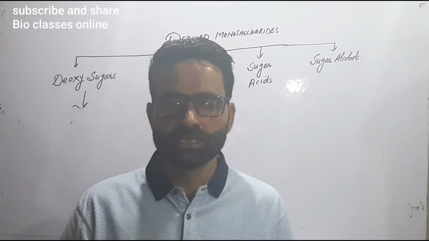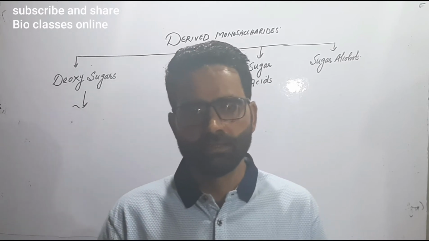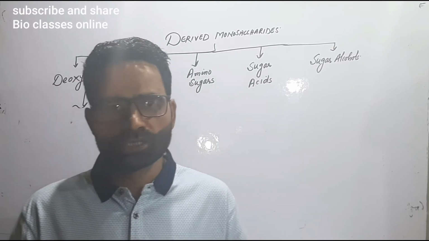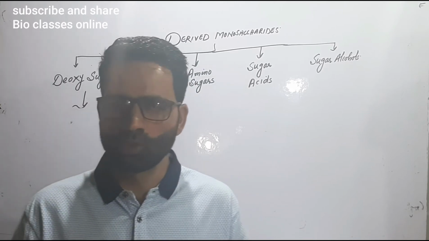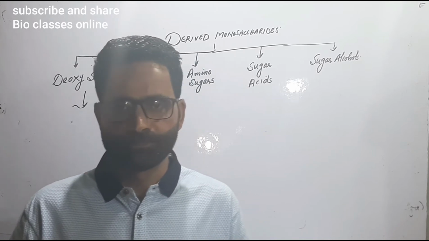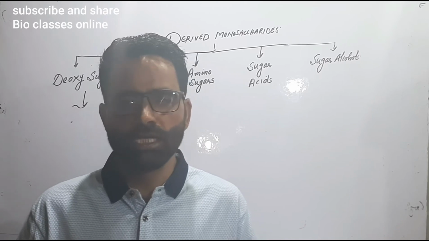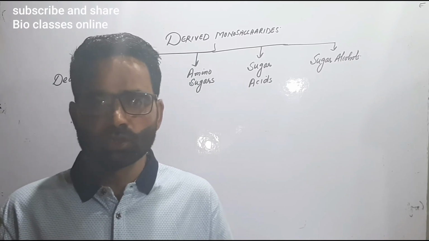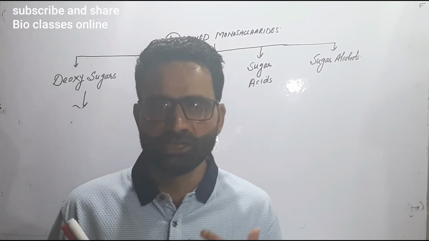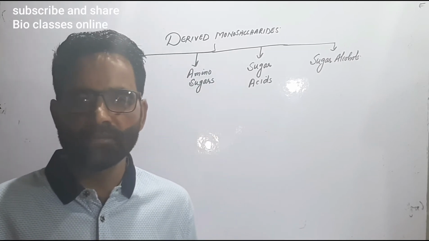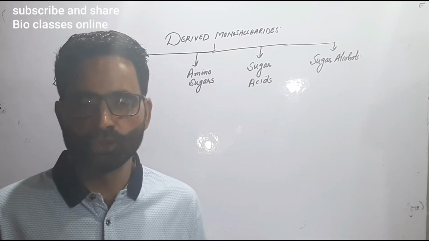Today we are going to discuss the derived monosaccharides. As the name indicates, these derived monosaccharides are monosaccharides which have been derived from the normal monosaccharides, or they are modified monosaccharides which occur in the living cells. सो ये मोनोसेक्राइड्स, ये डिराइव्ड मोनोसेक्राइड्स मॉडिफाइड मोनोसेक्राइड्स होते हैं जो लिविंग सेल्स में होते हैं. There are mainly four different types of the derived monosaccharide.